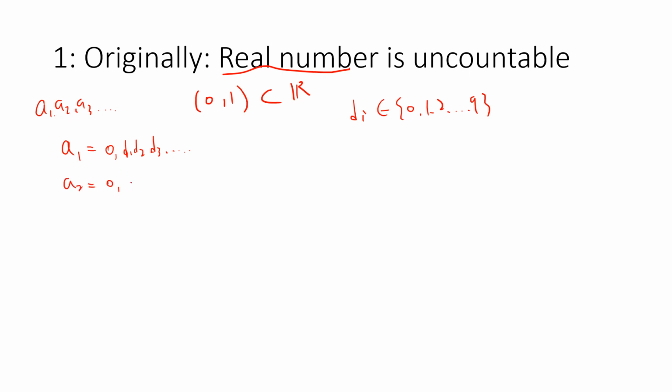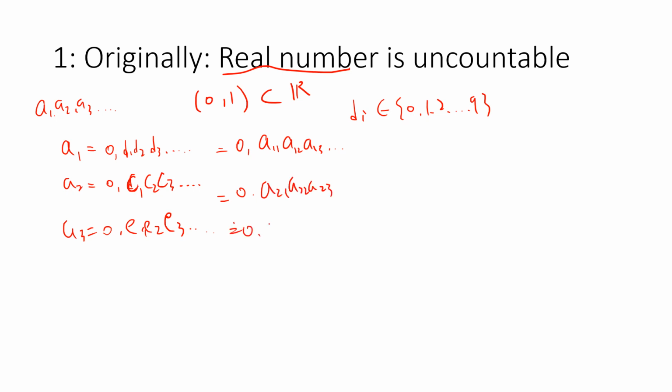A2 is 0 dot c1 c2 c3. I don't have enough variables. A3 is 0.e1 e2 e3. Or basically, I can write 0.a11 a12 a13, and then 0.a21 a22 a23, and then 0.a31 a32 a33, and keep going. And all these aij belong to 0, 1, 2 to 9.